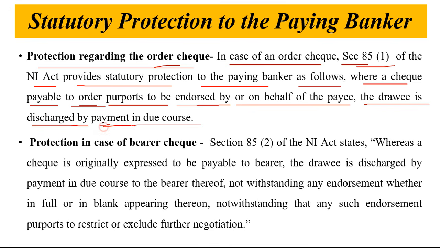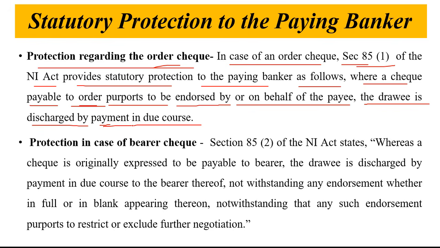Now payment in due course means when the payment by the paying banker is made in good faith and without any negligence. So in case of an order check, there is a statutory protection given to the paying banker if the check is paid to the right person.